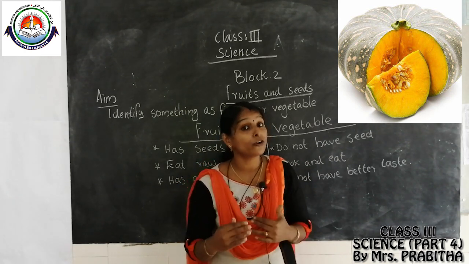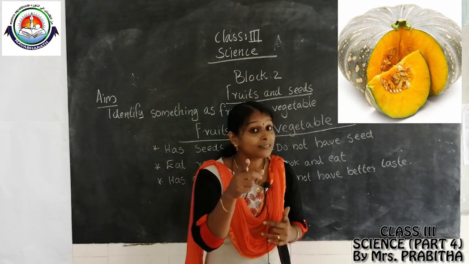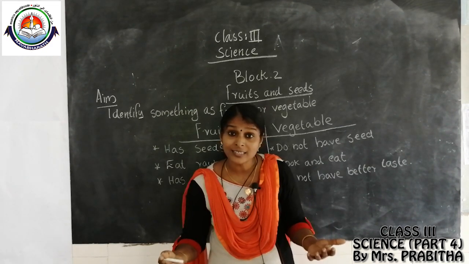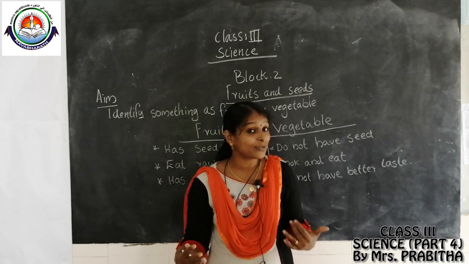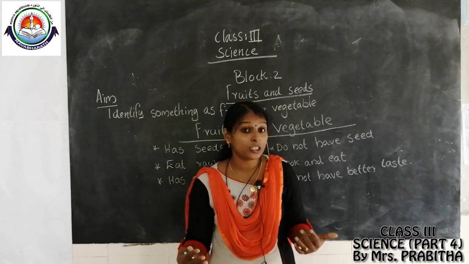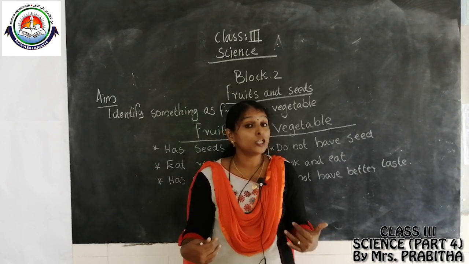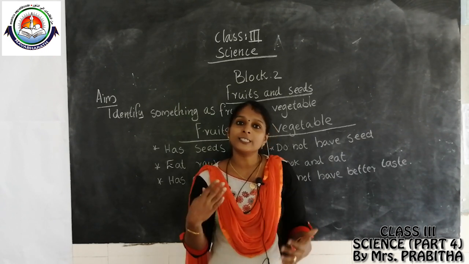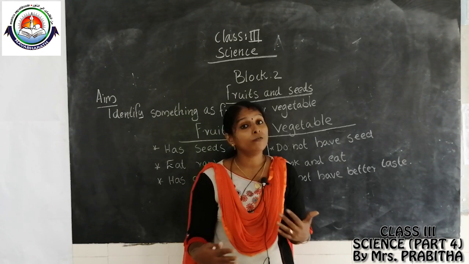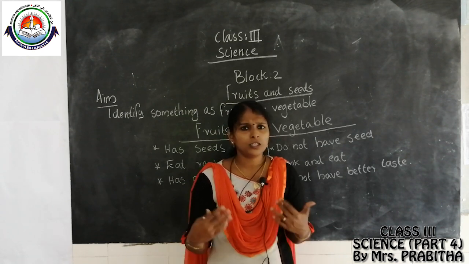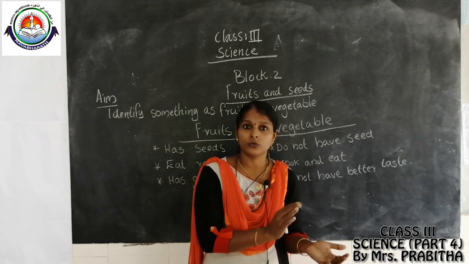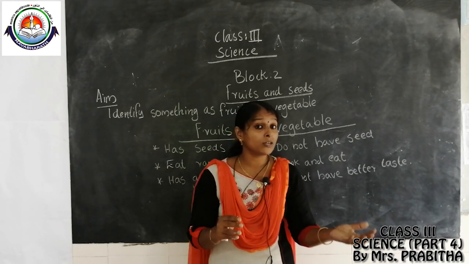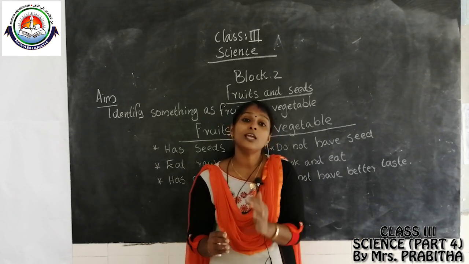Yes, it is the fruit of that plant because it has seeds inside it, but we consider it as a vegetable. Why do we consider it as a vegetable? Because we are not eating pumpkin raw, isn't it? We need to cook and eat. So pumpkin is a vegetable. It does not have the other properties of fruits, right? Good taste and eating raw, those properties are not there for pumpkin. So we can consider it as a vegetable, but